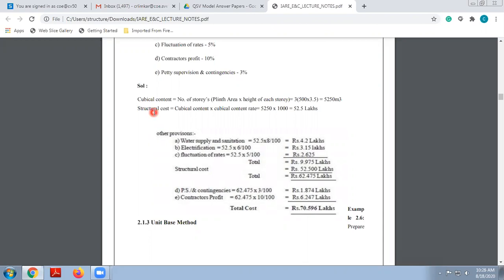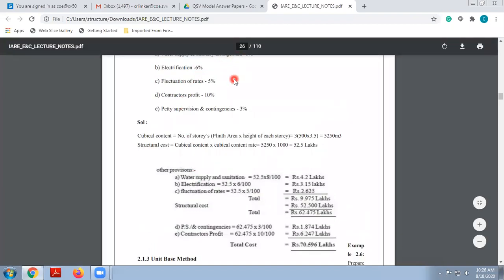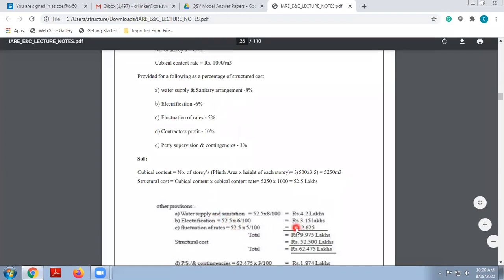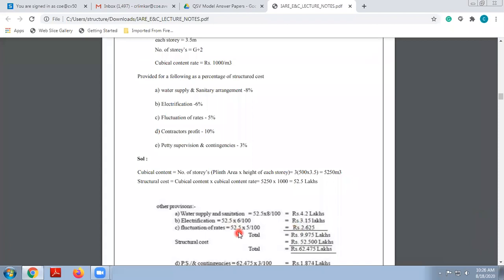Then other provisions, what other provisions have they mentioned? Water supply and sanitation, they have taken as 8%. Correct? See the problem: water supply and sanitation 8%. So 8% of 52.5 lakh comes as 4.2 lakhs. Electrification 6%, so 6% of 52.5 lakh comes as 3.15 lakhs. Fluctuation of the rates 5% of the building cost, so 5% of 52.5 comes as 2.625. Correct?